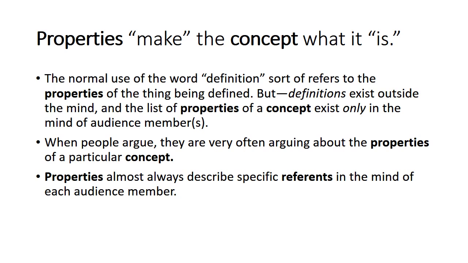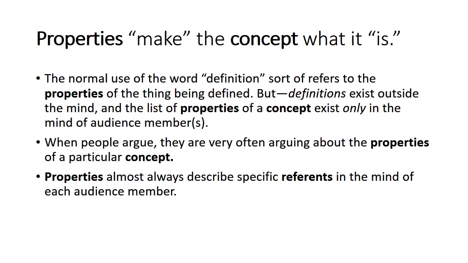But again, what are the properties of murder? So when people argue about whether abortion is right or wrong, what they're usually arguing about is the definition of a person, definition of murder, and when we talk about definitions in this unit, we're talking about the properties, the thing that makes that concept what it is.